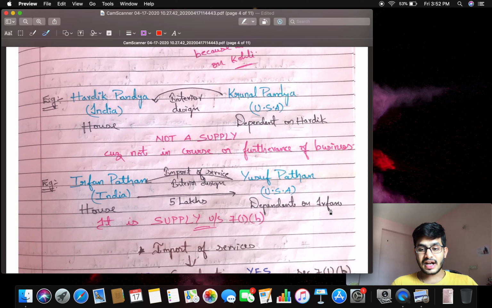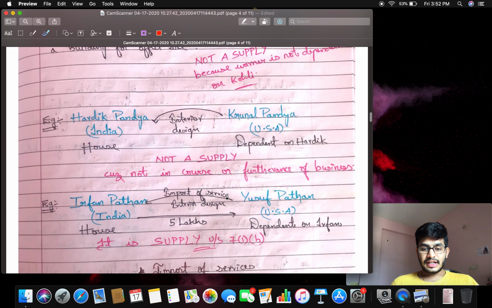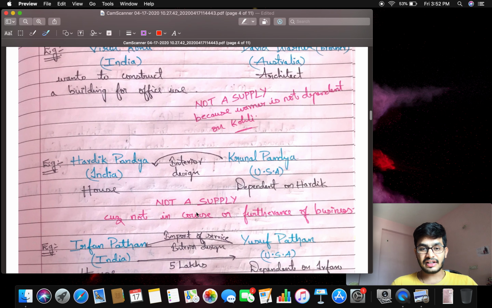Yusuf Pathan is dependent on Irfan Pathan. Whether it is treated as supply or not? Yes, it is treated as supply under section 7(1)(b). Friends, don't go blindly. You people go blindly, like yes, he is importing service, interior design, for personal purpose, the house is a personal purpose, and Yusuf is dependent on Irfan Pathan.